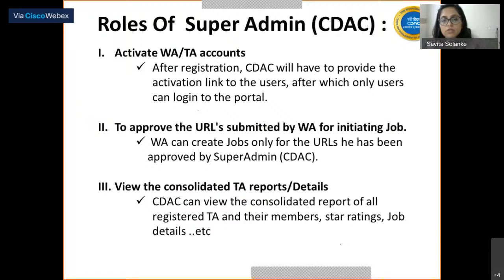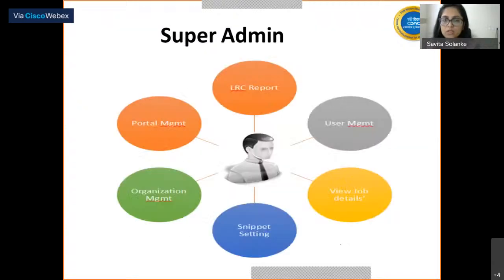And also he can view the consolidated report, the TA and details. CDAC can view the report of all TA, their members, star rating, job details, etc. View as dashboard view is also available for CDAC.